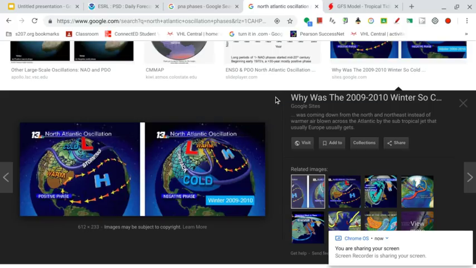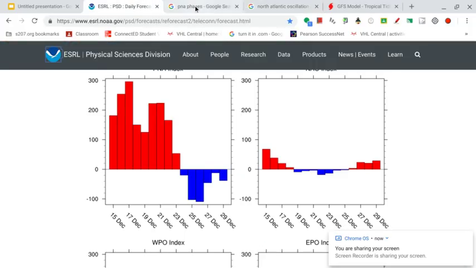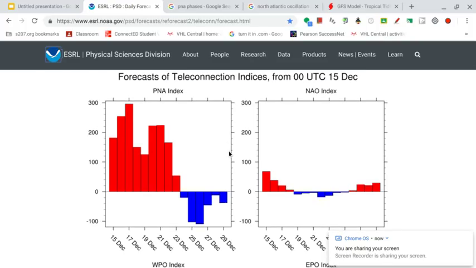So if we look at the positive phases of the NAO, it's warm across the east, the storm track is farther to the north, and the cold air is locked up in Canada. So why am I showing this? Why does this even contribute to January or February? Well, I'm just trying to show you that this upcoming December is going to be fairly warm, and we don't know what's going to happen afterwards into January. But again, I'm predicting that it's going to be going up into the positive for the PNA and dropping into the negative for the NAO.